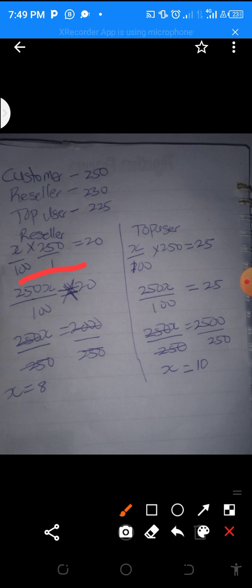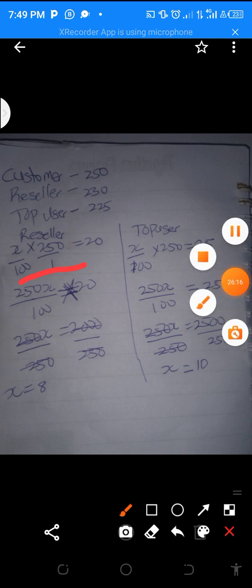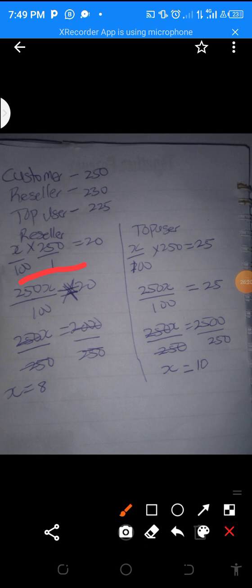That means our reseller are going to be getting the SME data at a 10% discount. So you do them for each and every other one. So let's say we have gotten this: our reseller 8%, our top user 10%, MTN SME.